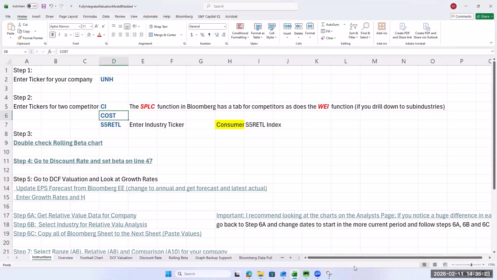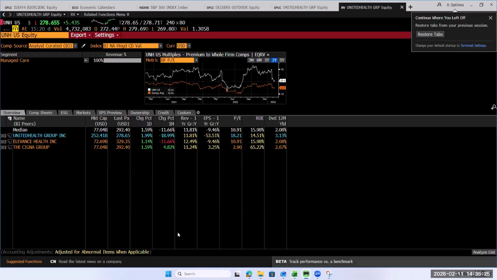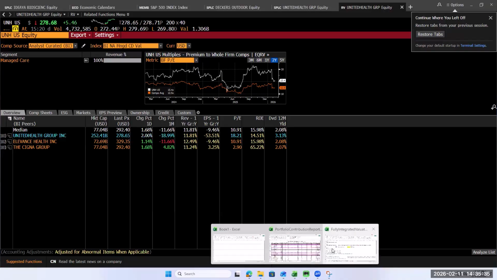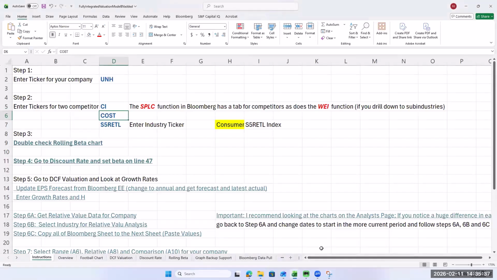And then who else? That other one doesn't look like a US company, is it? It is ELV. It's a big company too. It's amazing. This is an industry, as we heard last night, with a lot of consolidation.